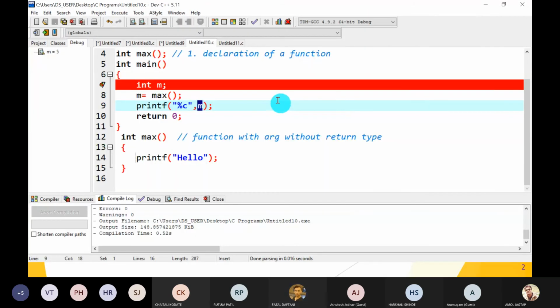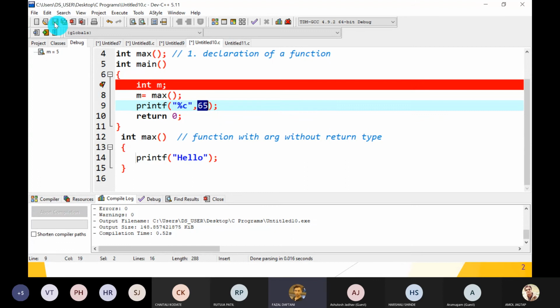Understood? Now if I directly assign m the value 65, it will print hello capital A. 65 is the ASCII value of which character?